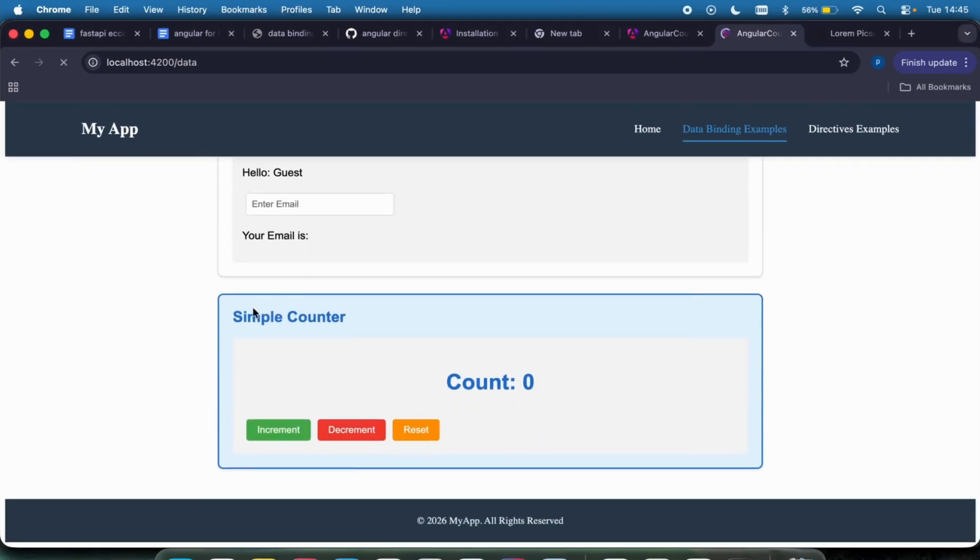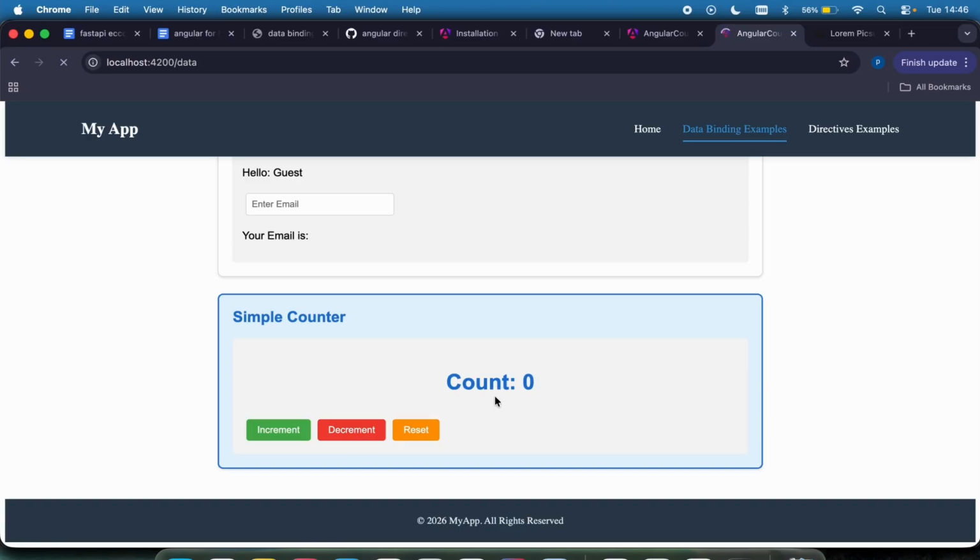Scroll down. You can see our simple counter. If I decrement, it begins to decrement. If I reset, it's cleared to 0. If I decrement, it begins to go down. Increment, it begins to go up and up. Decrement, it begins to come down. And if I reset, it begins to clear.